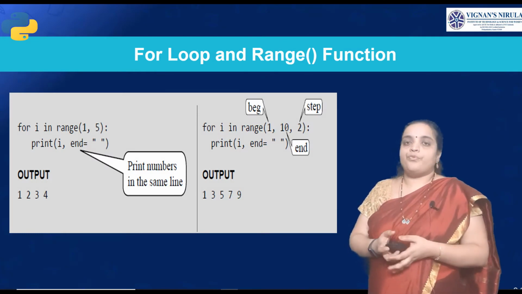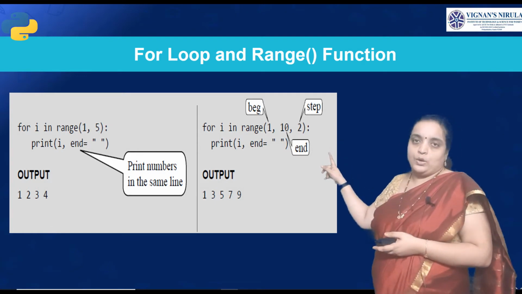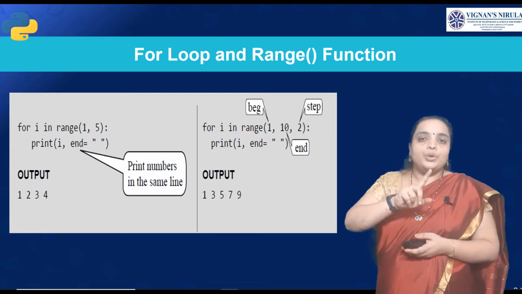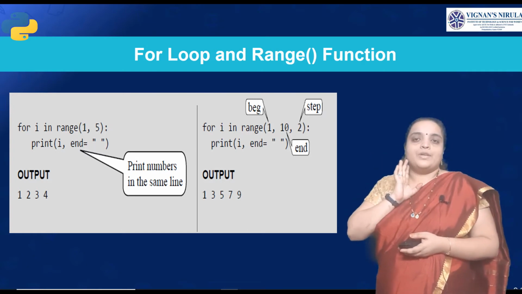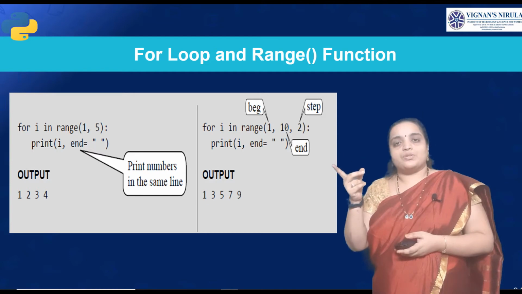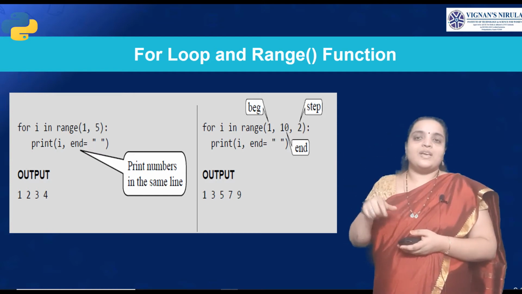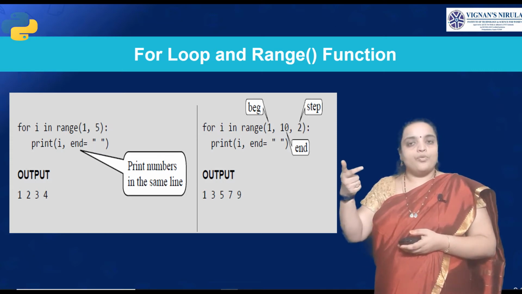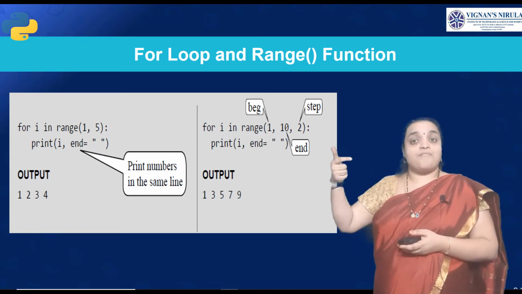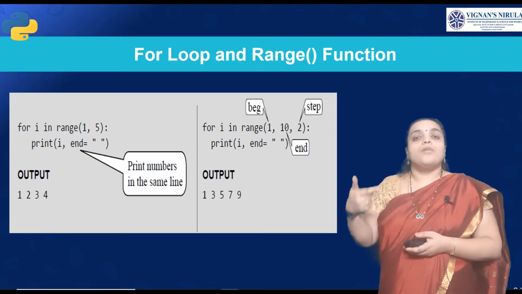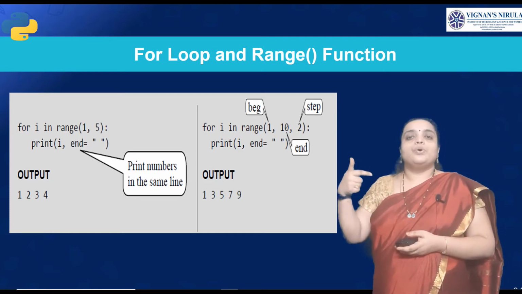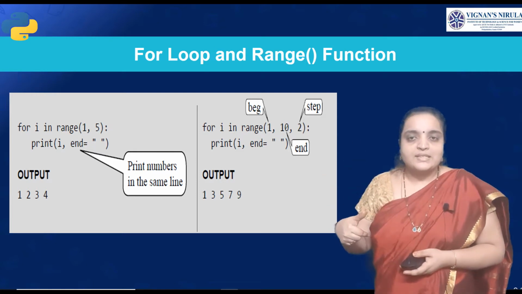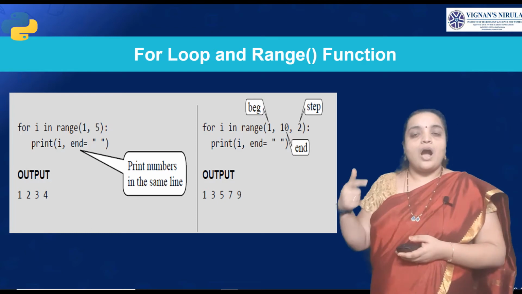So see here, I is the loop control variable. For I in range 1 to 5, print I. So first the I value is 1, so you are printing 1. Then you have to go for the next value. The range is from 1 to 5. So how many outputs will we print? We will have 1, 2, 3, 4. When we get 5, it will come out of the loop. Is that clear, students?